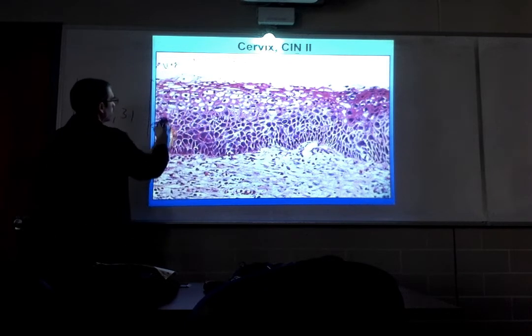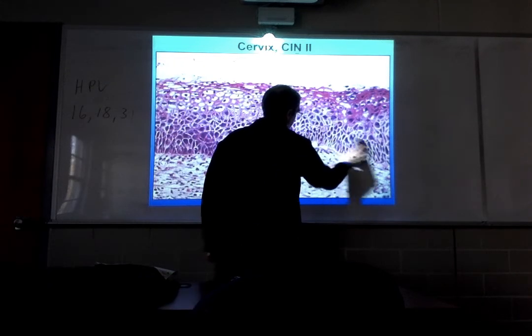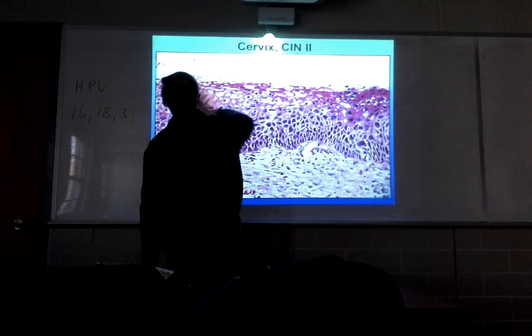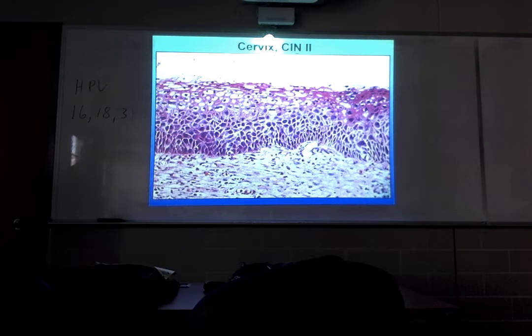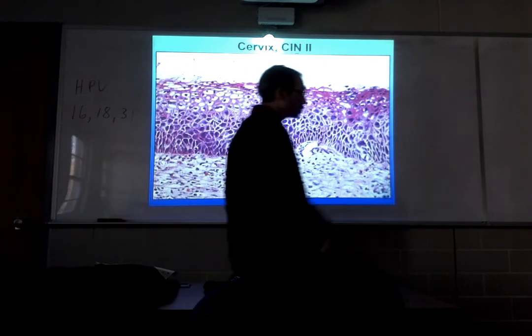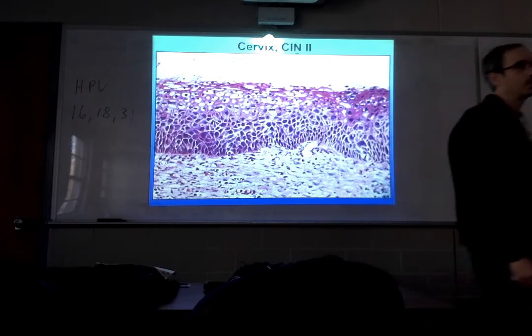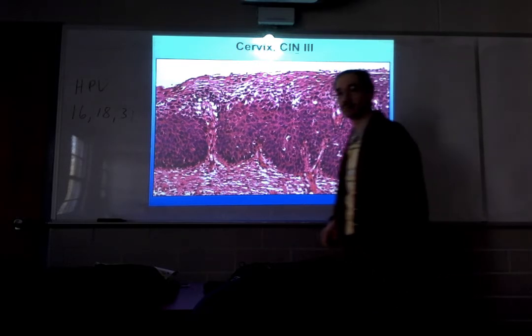All right, this is what we would describe as moderate dysplasia, CIN2. Dysplasia is actually ranked with a 3-tier system, CIN1, CIN2, CIN3. This is an example of CIN2, what we call moderate dysplasia. Okay, well, there are actually worse forms of dysplasia. This is just a moderate form. Take a look at this epithelium. Here's another section through cervical epithelium.